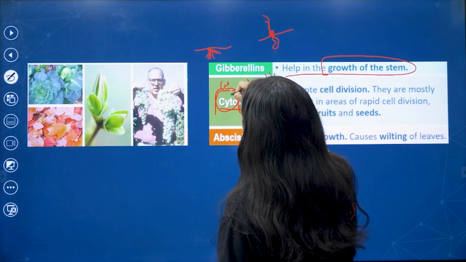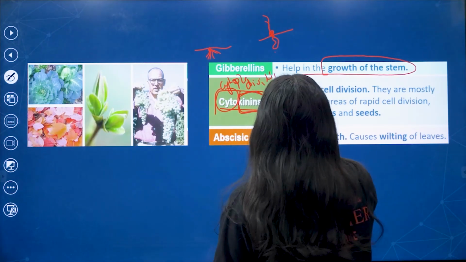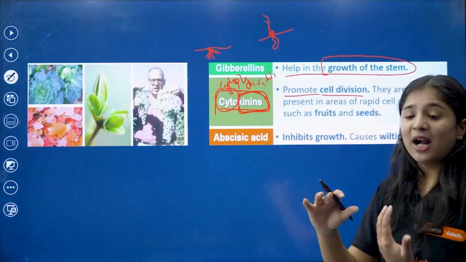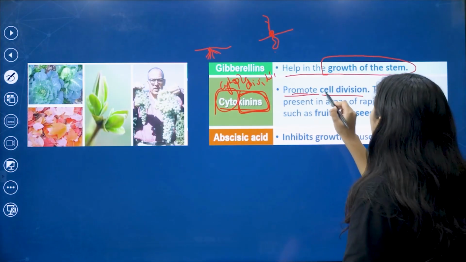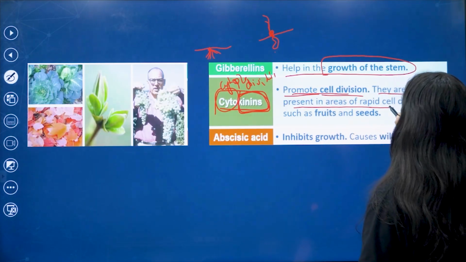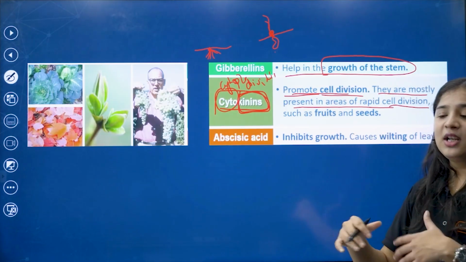Cyto means what? Cytoplasm. Kinin, division. Cytokinins promote cell division. I told you. They are mostly present in areas of rapid cell division.